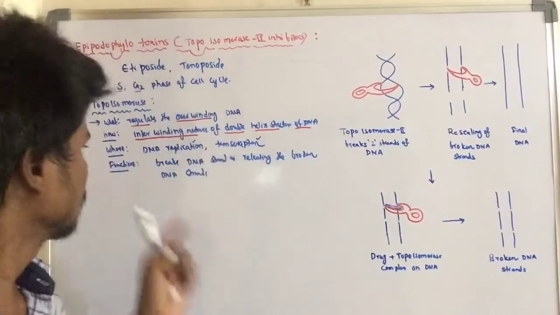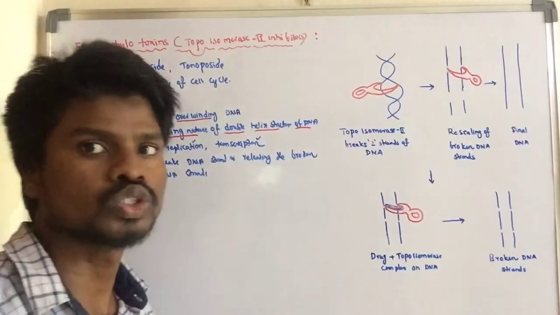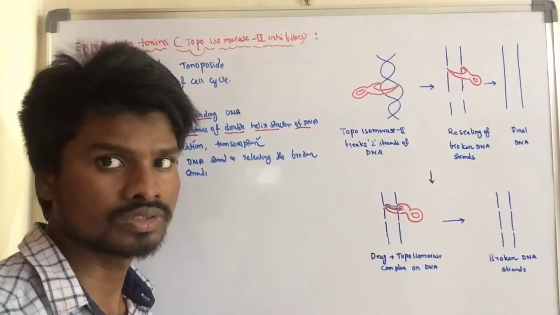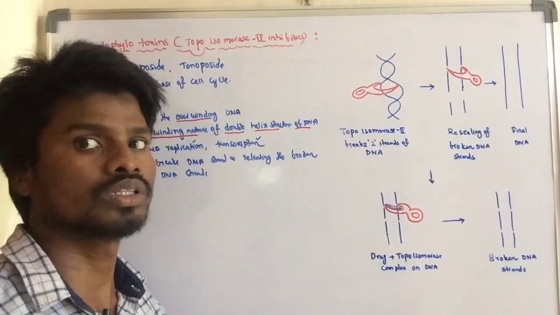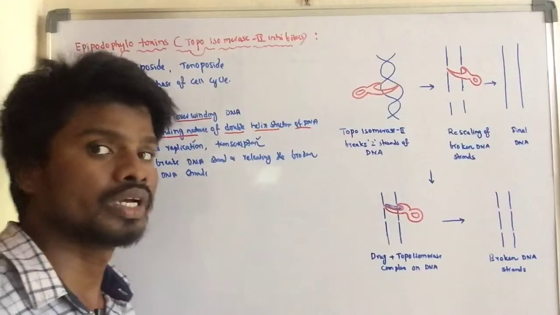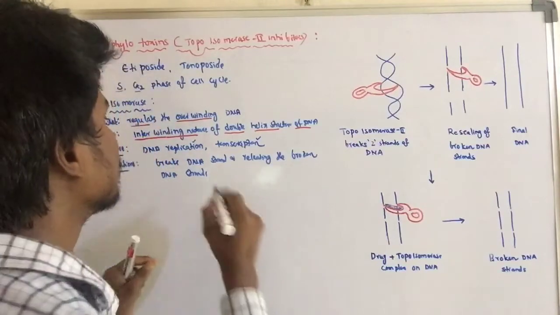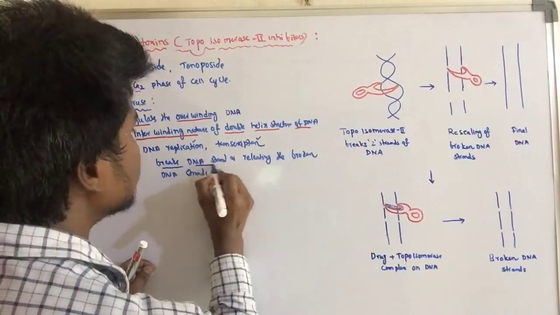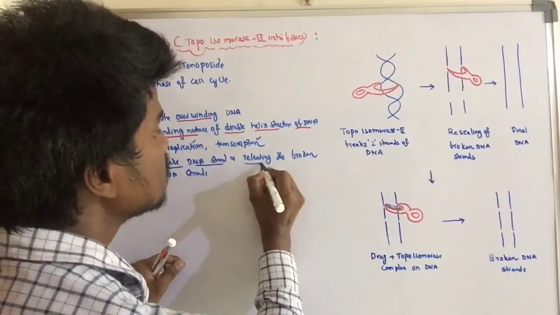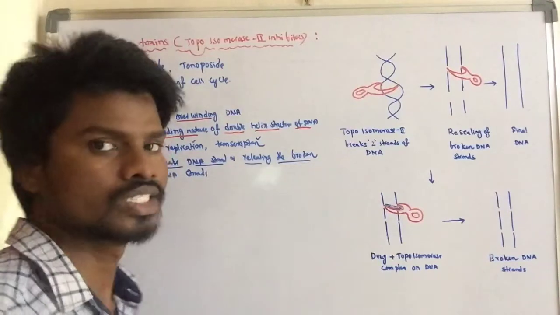The topoisomerase may be topoisomerase 1 or topoisomerase 2.